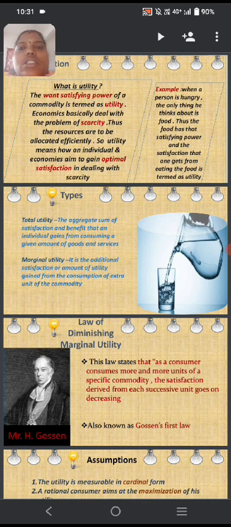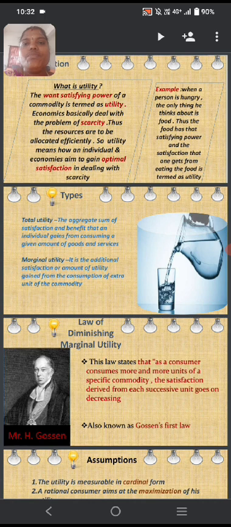I'm going to discuss the concept of utility. It is a vital concept in economics. Meaning of utility: the want-satisfying power of a commodity is termed as utility. Economics basically deals with the problem of scarcity. Thus, the resources are to be allocated efficiently. So, utility means how an individual, and economics, aim to gain optimum satisfaction in dealing with scarcity.